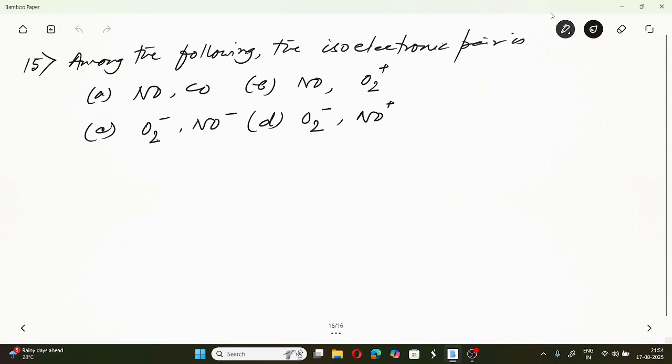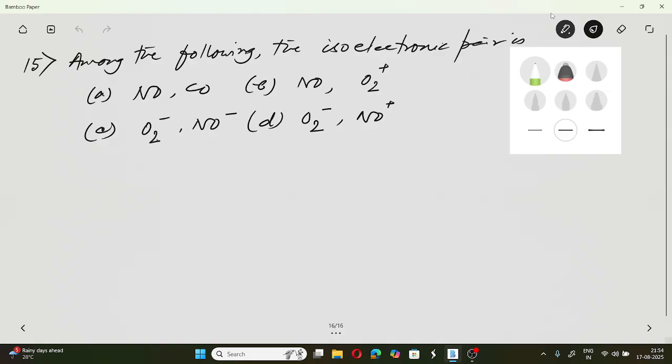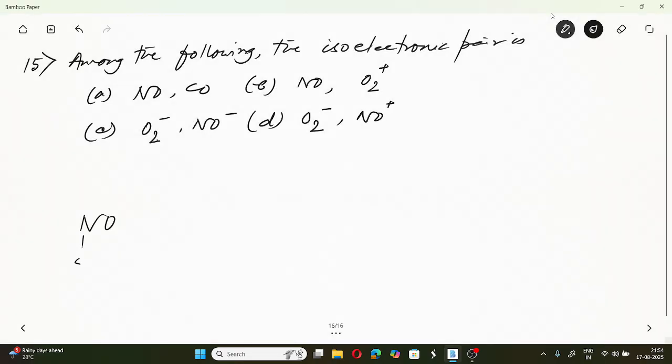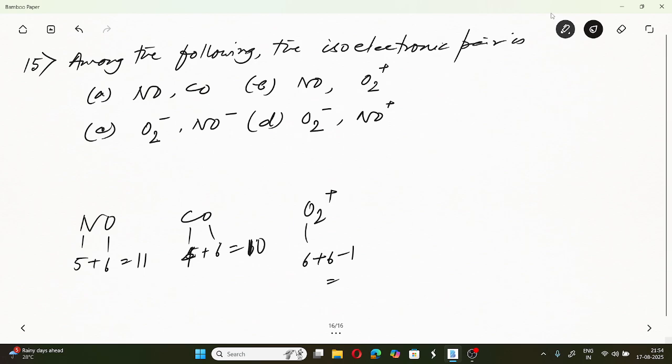Now regarding this, which of the following pairs are isoelectronic? If you look at NO, 5 plus 6, 11. CO, we are counting the outer electrons, 4 plus 6, 10. O2 plus is 6 plus 6 minus 1, 11.